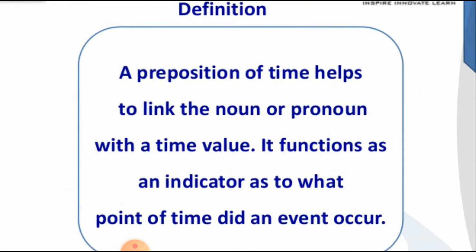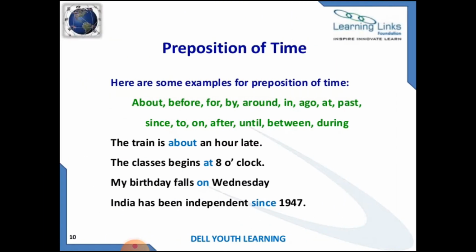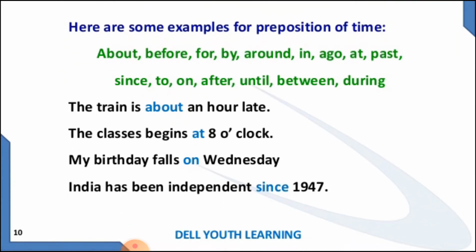Preposition of time helps to link the noun or pronoun with the time value. It functions as an indicator as to what point of time an event occurred. So it tells us the point of time. Some examples are about, before, for, by, round, in, ago, at, past, since, to, on, after, until, between, during, and many more, like till, yet. There are many prepositions. The train is about an hour late.